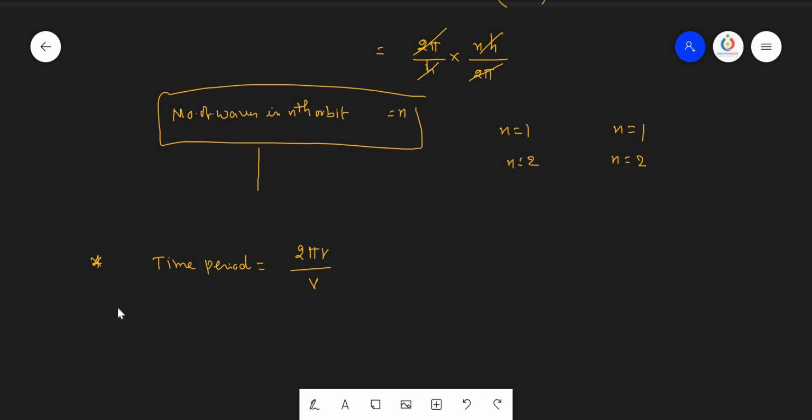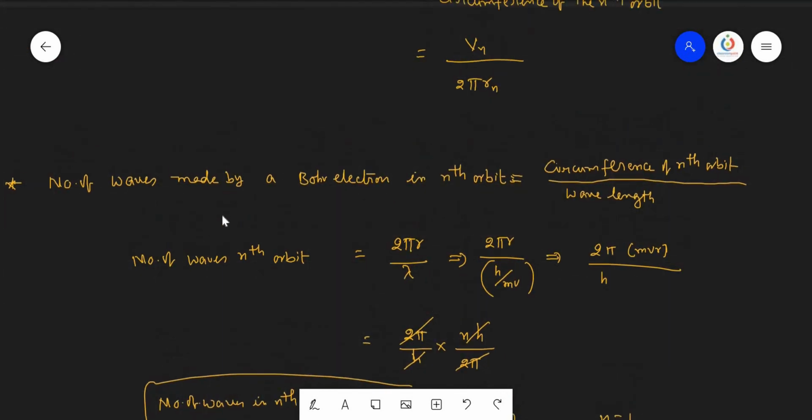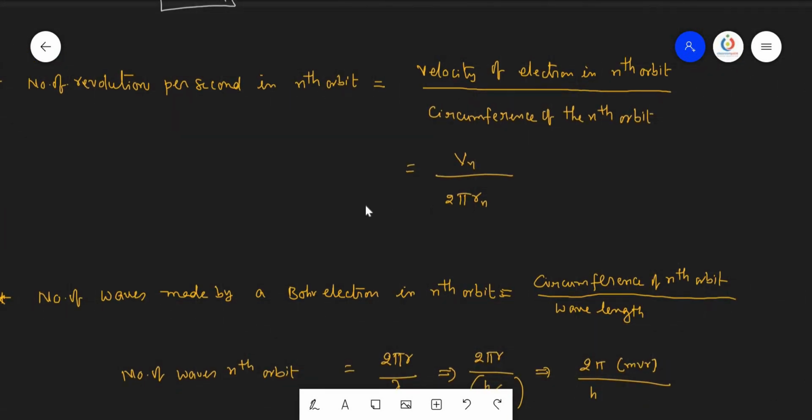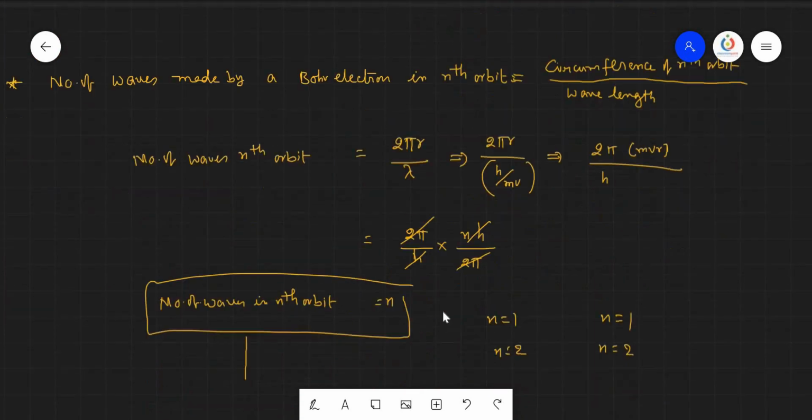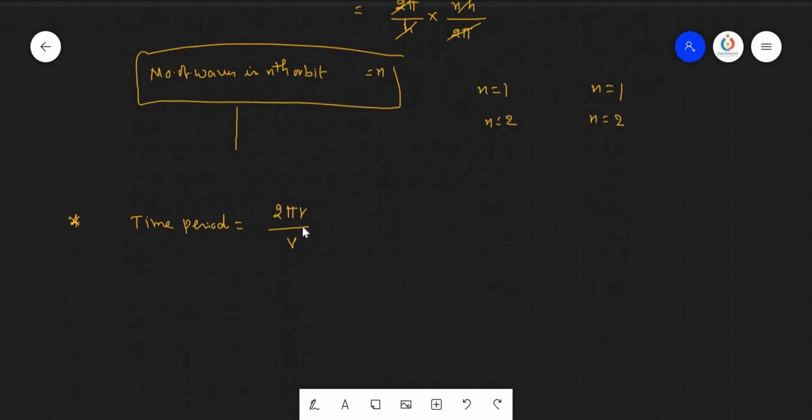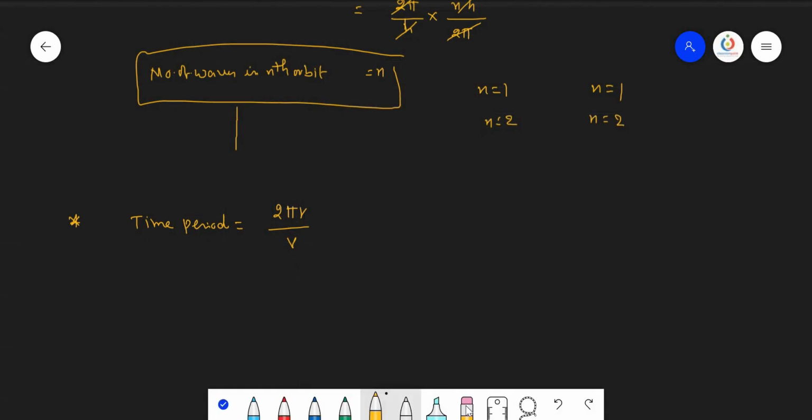This is exactly the opposite of the number of revolutions per second in the nth orbit, where it is velocity by 2 pi r. In the time period, it is 2 pi r by v.